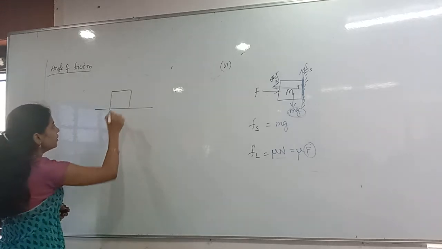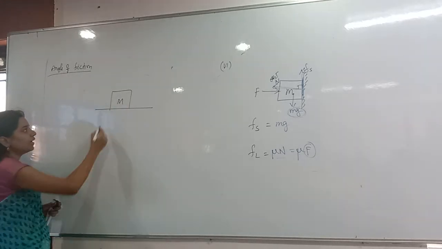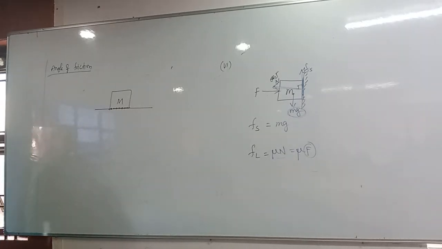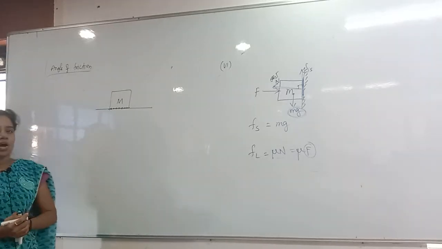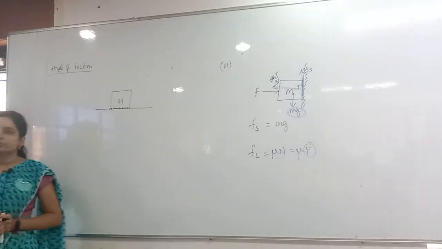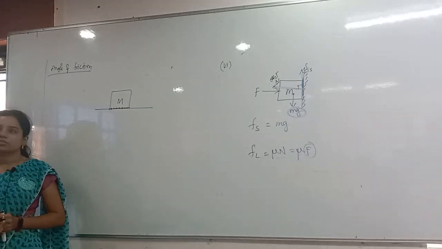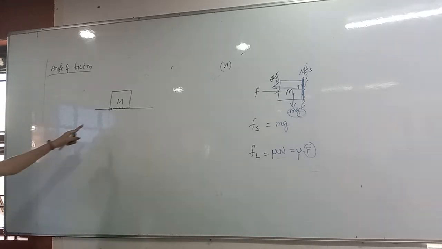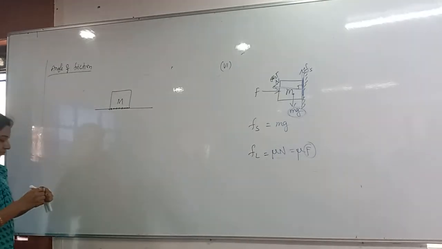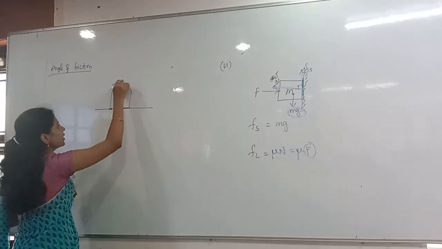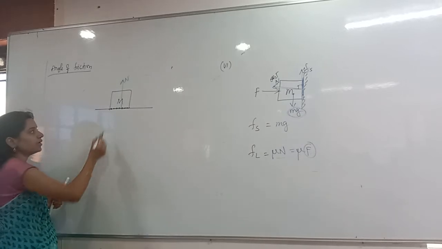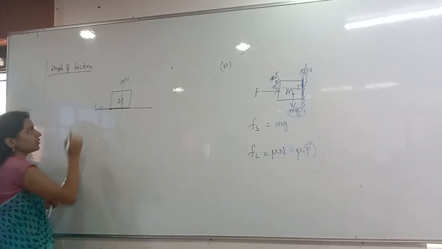Angle of friction. Now, let me take a body of mass here on the rough surface. Whenever it is on the rough surface, how many contact forces are there? Two contact forces. One is normal reaction, another is friction. Normal reaction acts in the upward direction. And opposite to the motion, for example, motion is in this direction, friction is acting.